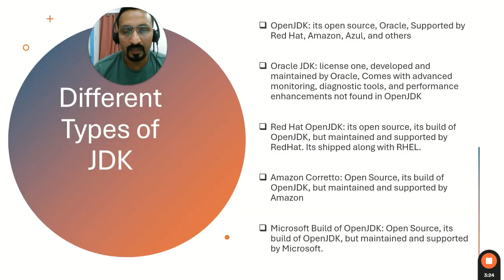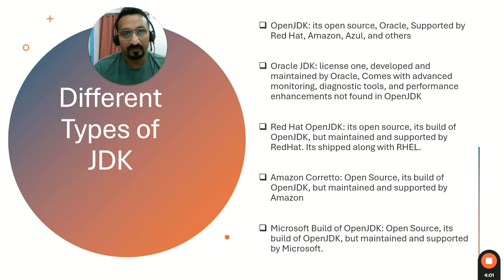Now in the market there are a lot of flavors of OpenJDK, and people really get confused. People don't know whether they are using the Oracle one, the Red Hat one, or the Microsoft one. So which OpenJDK am I using? First of all, let's understand OpenJDK. OpenJDK is an open source project, and the major contributors are Oracle, Red Hat, Amazon, Azure, and a lot of other contributors.